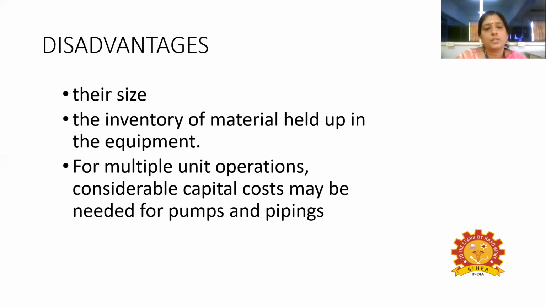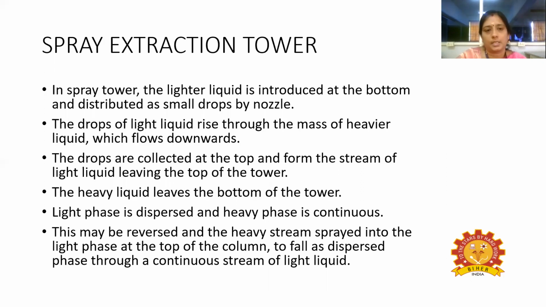What are the disadvantages of this mixer settler? The size is very important: their size and the inventory of material held up in the equipment. Sometimes the material will be held up in the equipment. And for multiple unit operations, considerable capital cost may be needed for pumps and piping, because if you want to scale up, we have to go for pumps and piping connections. So the cost will be a little higher. That is the main disadvantage of this mixer settler.